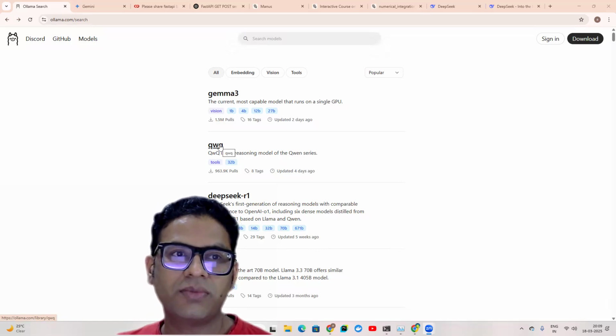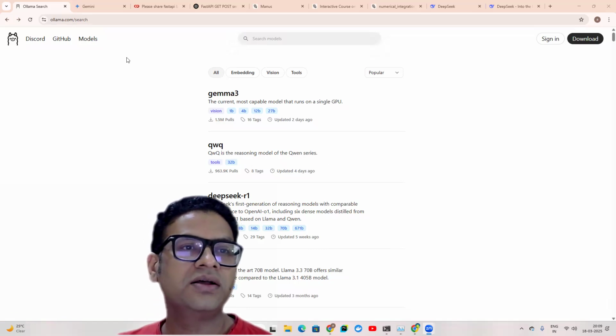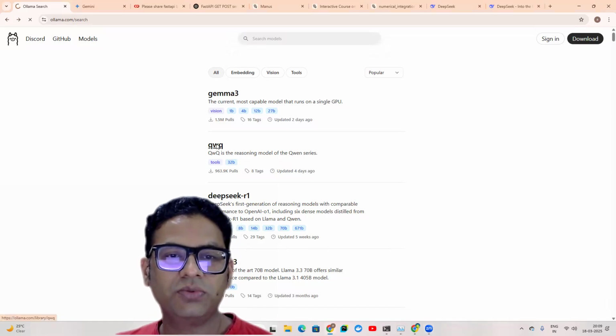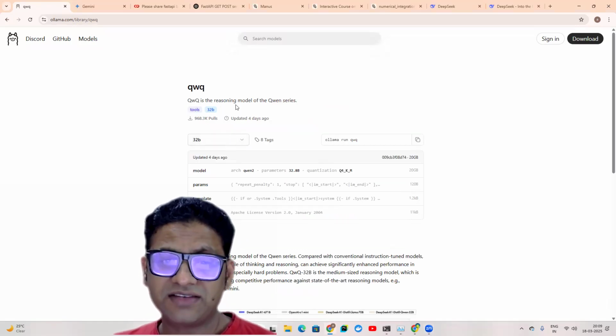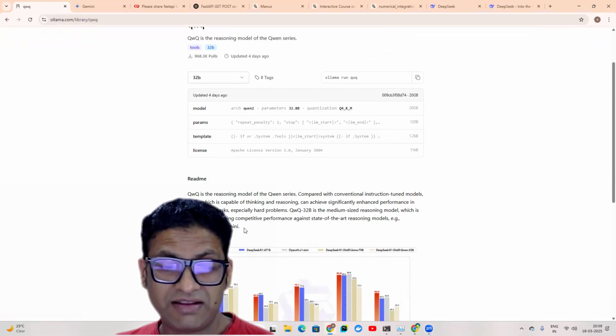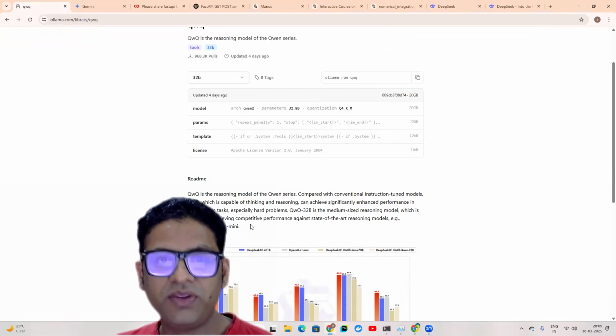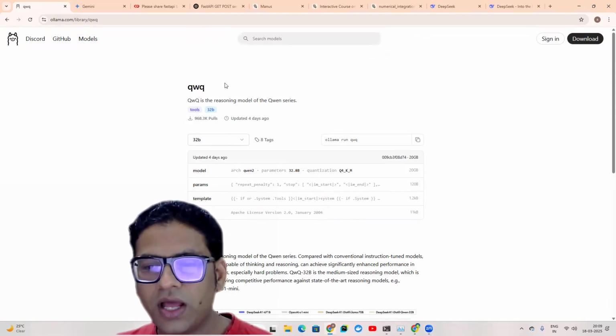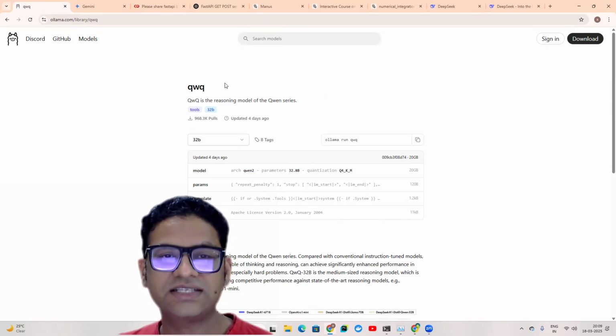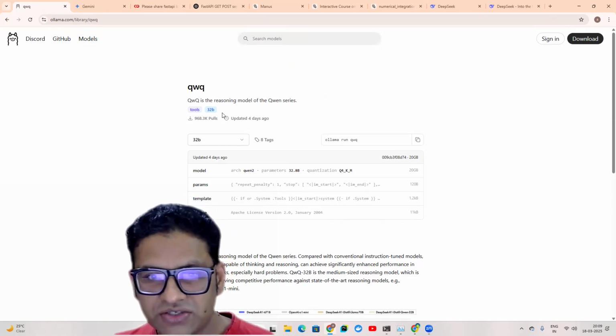As you can see on my screen, I am on the Ollama website, and here is the QwQ, a reasoning model, and it is really getting a lot of hype in the market. We are going to quickly set it up with Ollama on our local machine and see its capability in action, right?